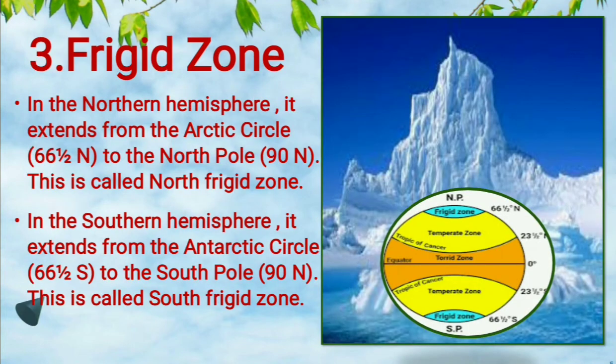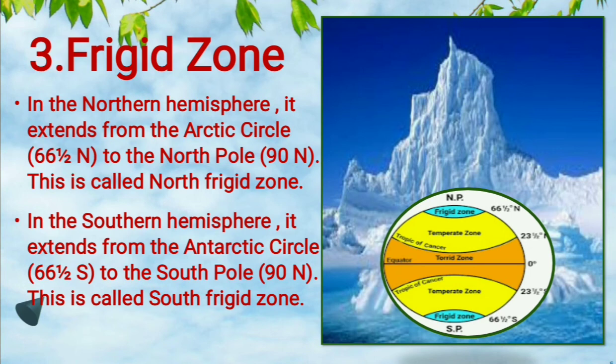Now the last, frigid. As is clear from the name, frigid means an extremely cold region, mostly covered with ice and snow. Where does it lie? You can see the small sky-blue colored frigid zone in the northern hemisphere.